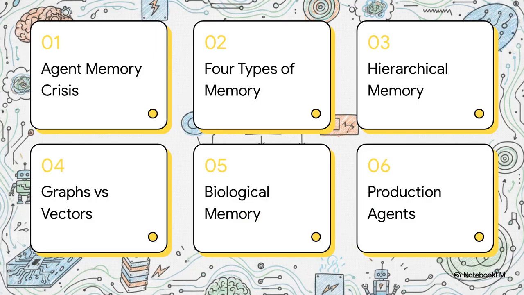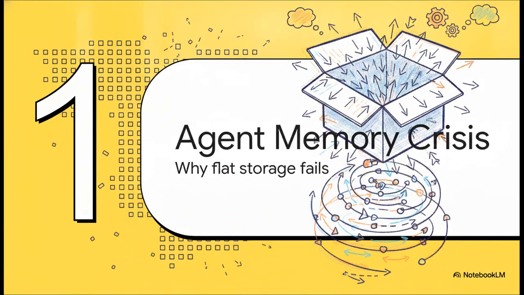Here's our roadmap for today. We'll cover the agent memory crisis, the 4 types of memory, hierarchical memory architectures, knowledge graphs versus vectors, biological memory consolidation, and finally building production-ready agents. Let's get right into it. Starting off with Section 1, the agent memory crisis.